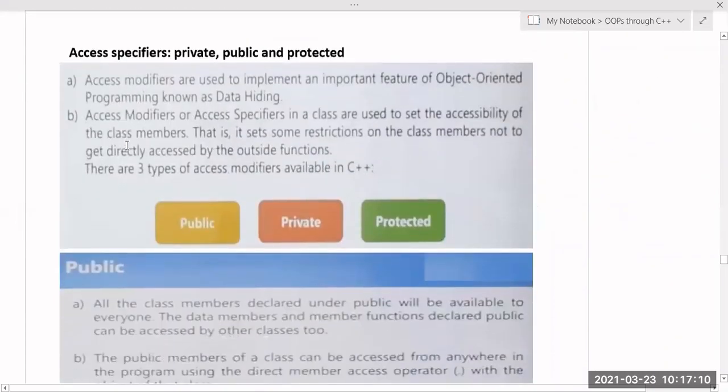So what are these access specifiers? Hope the screen is visible, right? Yes, sir. And everyone is following, right?